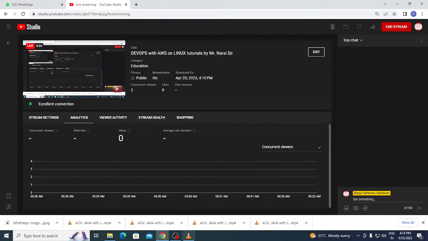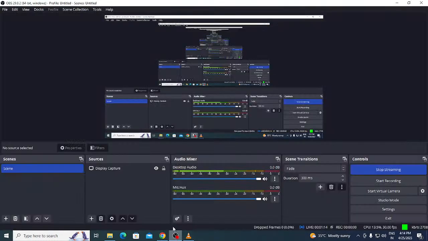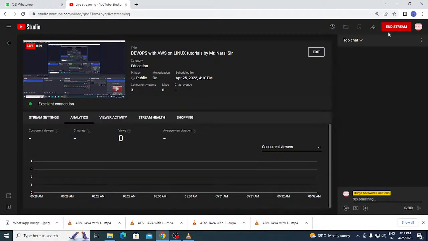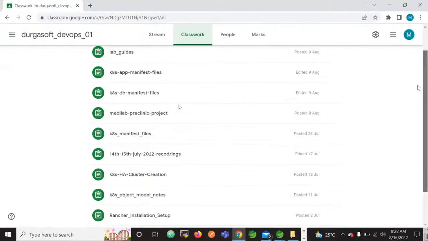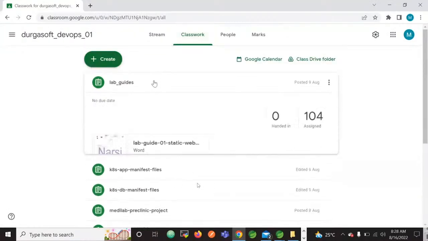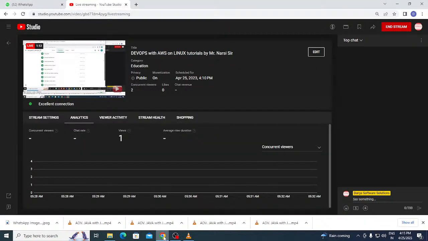So this is the classroom: DevOps 2, DevOps 3, DevOps 1, like that. This is DevOps 1. So Google Classroom is created where every material, notes and all will be posted here, like lab guides, architectural documents and all. So this Google Classroom access will be for 8 months, whatever your course validity is, and you can download the materials at any moment of time.